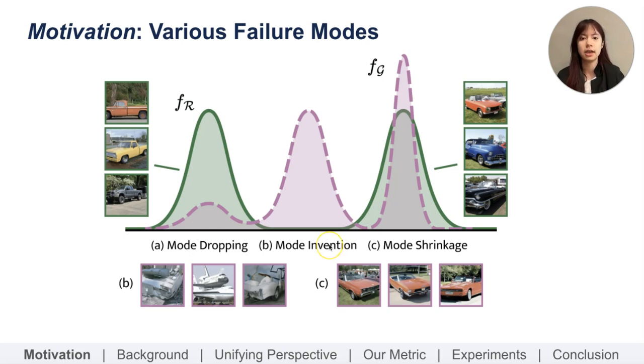Mode invention indicates a loss of precision, i.e. fidelity, occurring when the model generates implausible outputs that do not align with the real distribution, as seen by these samples. Mode shrinkage happens when a model repeatedly produces highly similar points, lacking intra-class diversity, that represent a sort of mode average, here highly similar red cars.